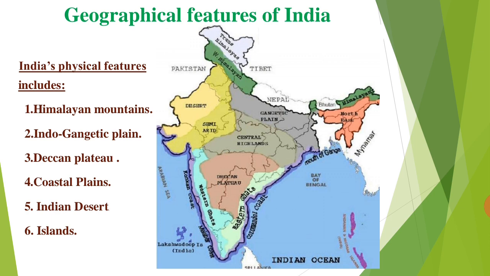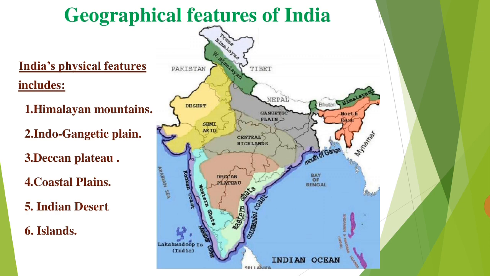The next one is the Indo-Gangetic Plain, also called the Northern Great Plain. And then the Deccan Plateau or the Peninsular Plateau, then coastal plains and islands, and then the Indian deserts. If you divide everything once, it becomes 6, otherwise it is 4. Himalayan mountain ranges, Indo-Gangetic Plain, Deccan Plateau, coastal plains and islands. Last we have the Indian desert.